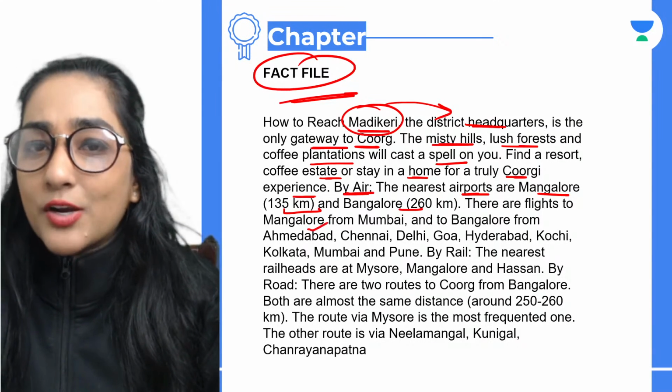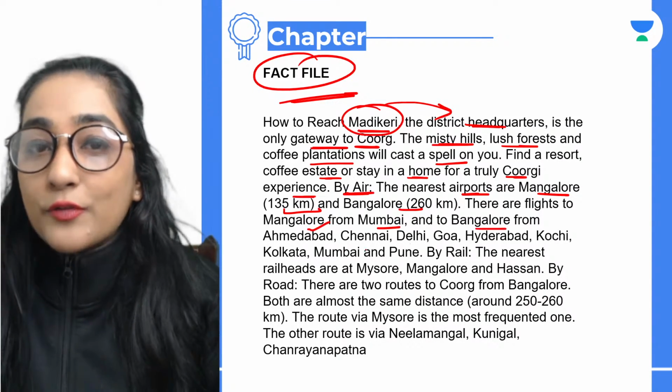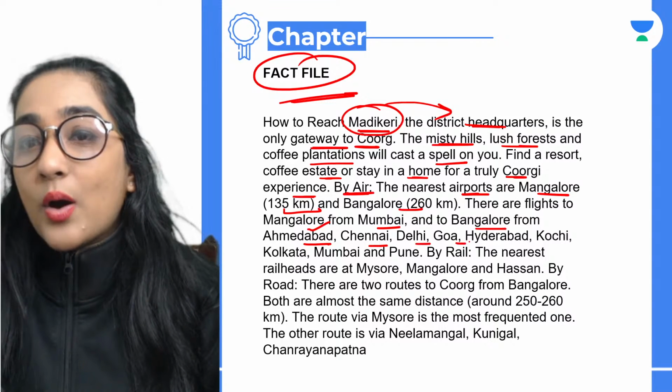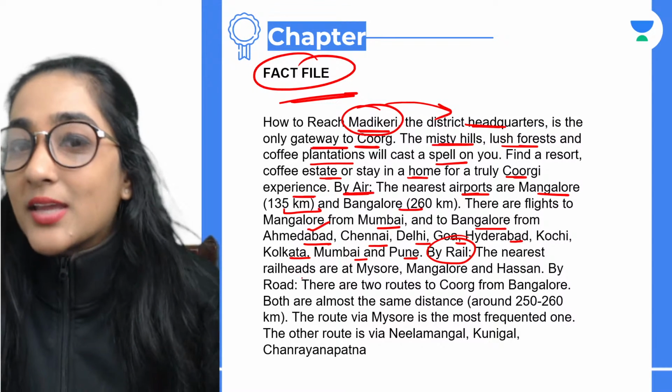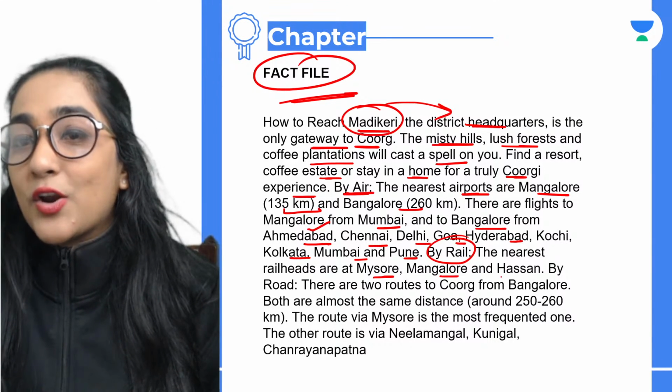There are flights to Mangalore from Mumbai, and to Bangalore from Ahmedabad, Chennai, Delhi, Goa, Hyderabad, Kochi, Kolkata, Mumbai, and Pune. And by rail, if you are going, the rail heads are at Mysore, Mangalore, and Hassan.